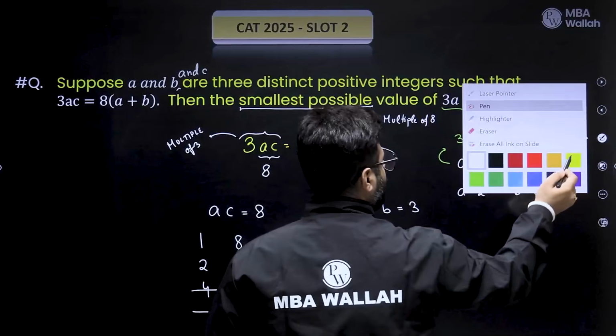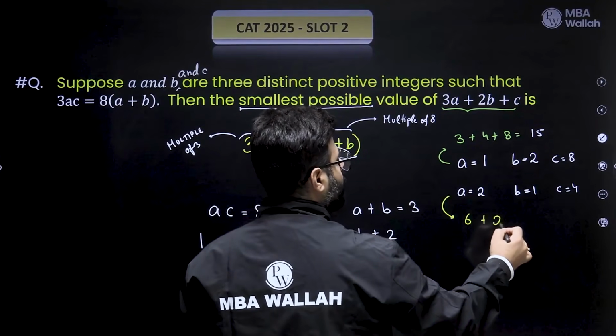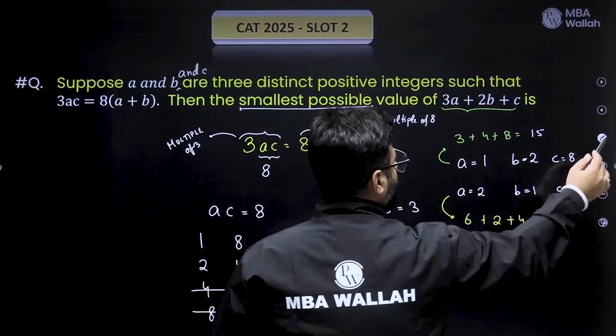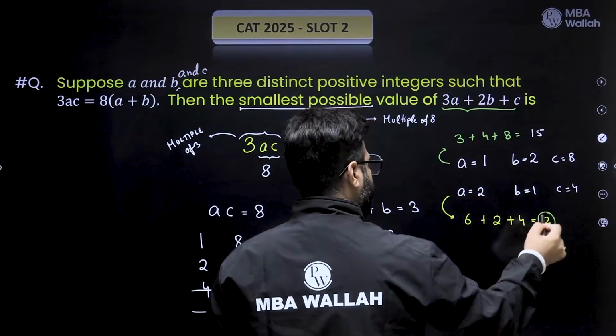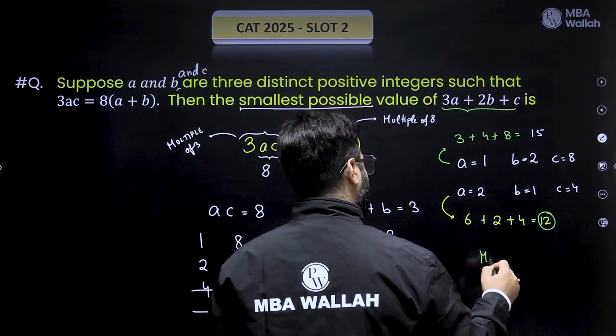What if I put this one? 3 into 2, that is a 6, plus 2 into 1, that's a 2, plus 4. So 6, 4, 10, 2, 12. So I get a 12. I guess this is the best we can do. So what is the minimum possible value? The minimum possible value is 12.